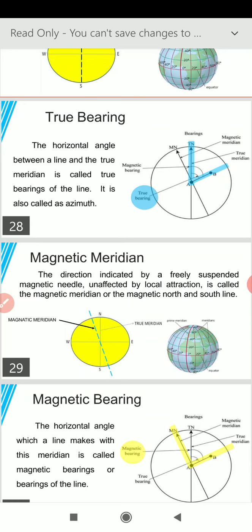So this definition says that a freely suspended magnet aligns itself toward the Earth's magnetic north-south line, because Earth's magnetic north-south line is different from the Earth's geographical north-south line, which is shown in the above figure. Earth's geographical north-south line is known as true meridian, and Earth's magnetic north-south line is known as magnetic meridian.